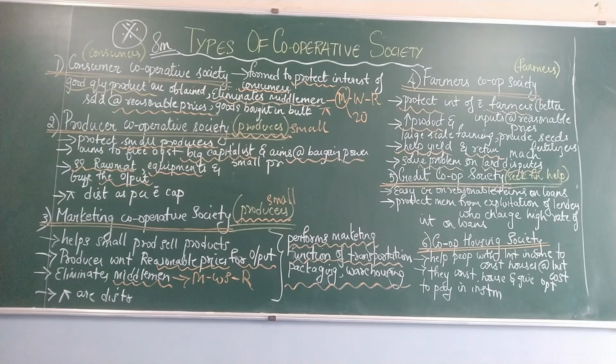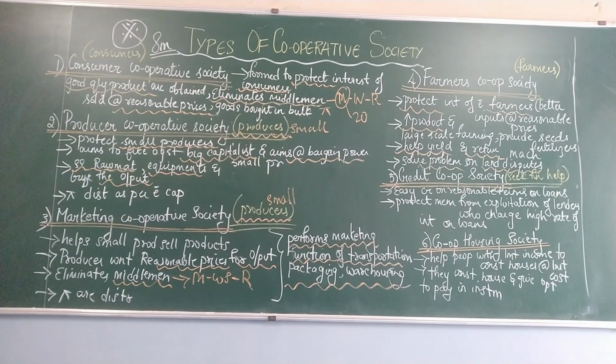Then Farmers Cooperative Society, what is happening here? It's protecting the interests of the farmers. How? Because there's a lot of suicide happening nowadays among farmers. Why? Because there's nobody to help them. So this Farmers Cooperative Society is providing inputs like seeds, fertilizers, machineries, and it's also helping to buy the yield from them. The main aim is to increase productivity as well as ensure that there are returns from whatever is being cultivated. Any land disputes also get solved through the farmers cooperative society.